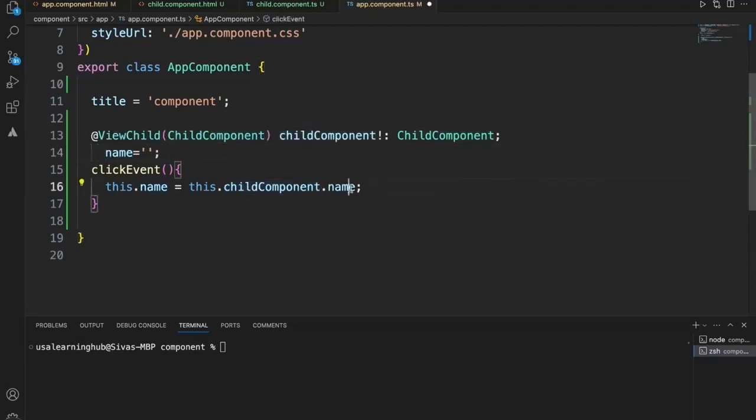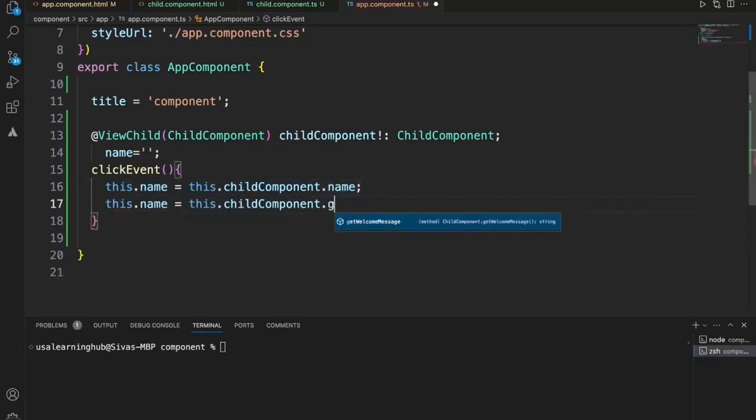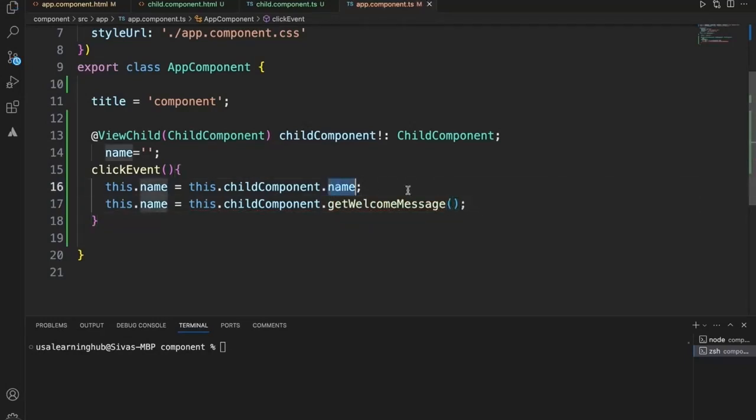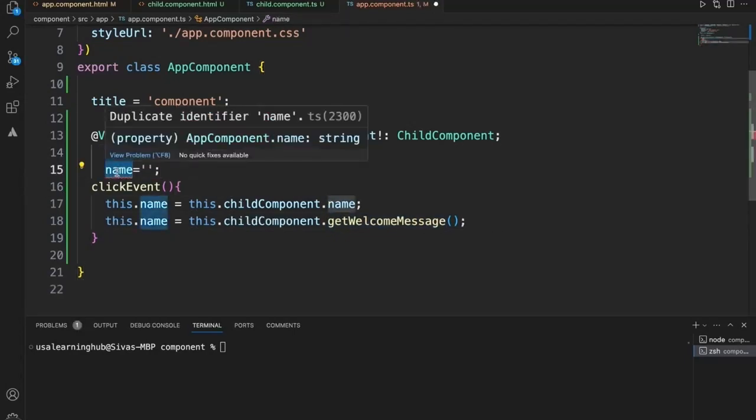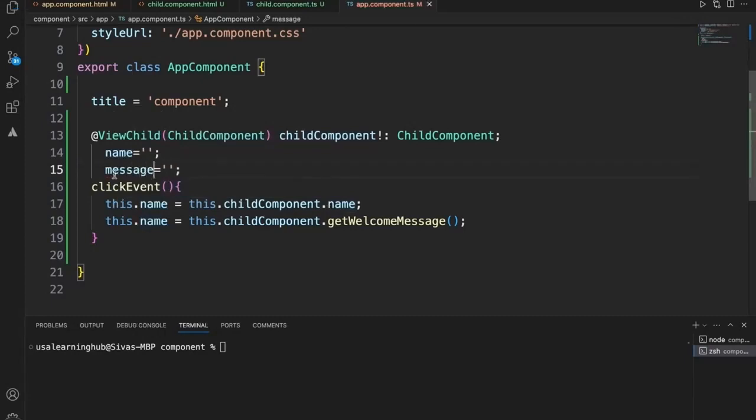Right now this name value is coming from the child, and at the same time I'll call the other method, the welcome message method, from the child. So the name is coming from the child, and the welcome message is coming from the child. Here I'll assign the welcome message to the message property, and now I can use this name and message in the parent, which is the app component HTML.